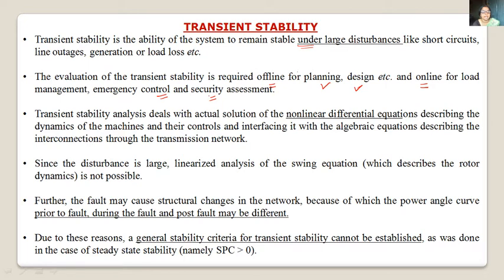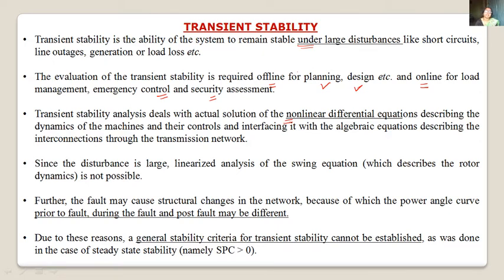Transient stability analysis deals with the actual solution of a non-linear differential equation. Why is it the solution of a non-linear differential equation? We have seen the swing equation: M d2 delta by dt square is equal to Pm minus Pe, or Pi minus P. It is a second order differential equation. In steady state stability we have linearized this equation.